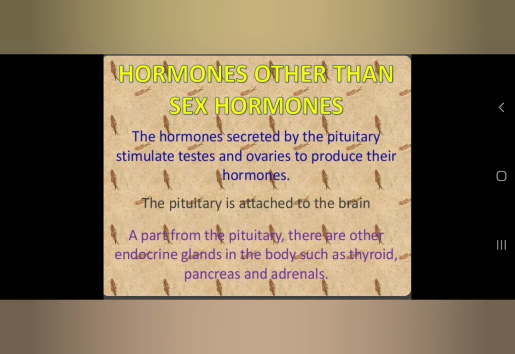The hormones secreted by the pituitary stimulate the testes and ovaries to produce their hormones. The pituitary is attached to the brain. Apart from the pituitary, there are other endocrine glands in the body such as the thyroid, pancreas and adrenals.